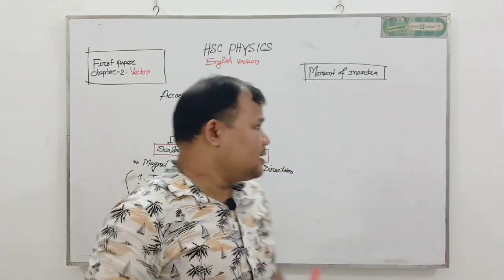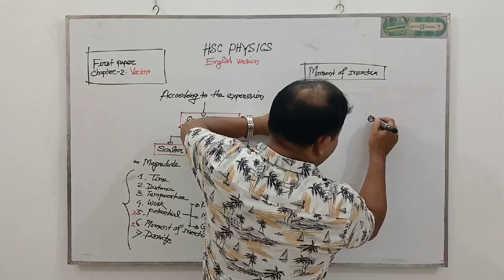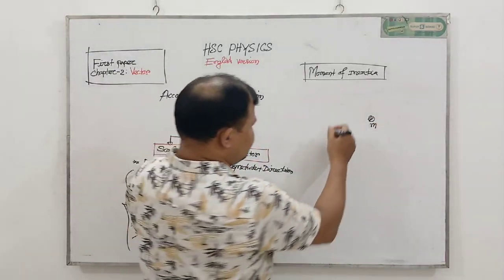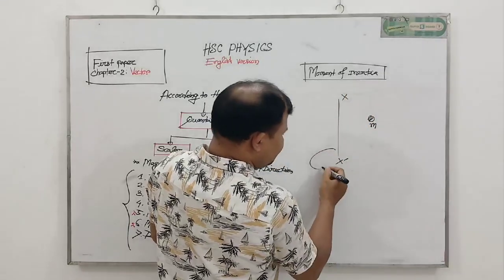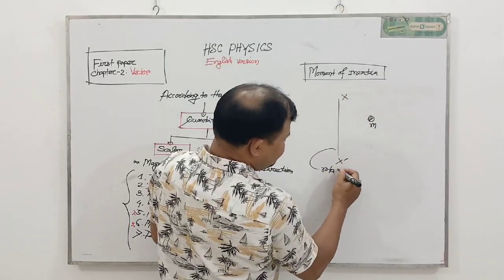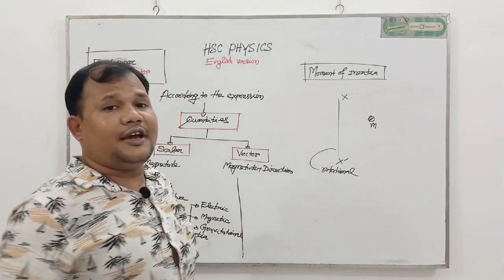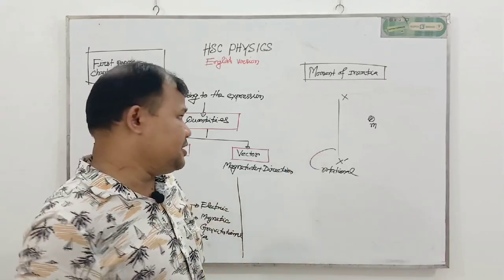Suppose here is an m amount of mass, and this is a rotational axis, X prime. When any mass rotates, in this situation we get moment of inertia.